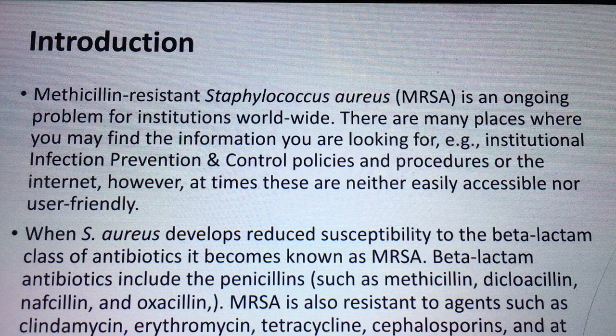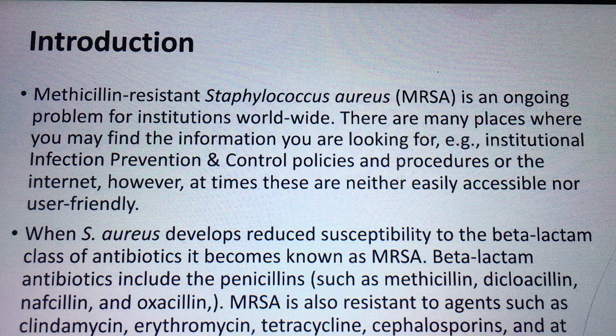When Staphylococcus aureus develops reduced susceptibility to the beta-lactam class of antibiotics, it becomes known as MRSA. Beta-lactam antibiotics include the penicillins such as methicillin, dicloxacillin, nafcillin, and oxacillin.